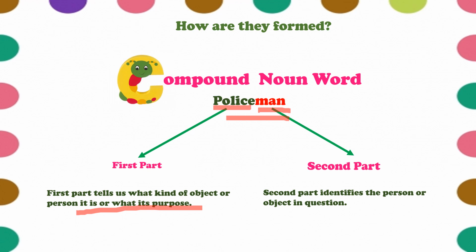Here man means it can be man, it can be woman. So the second part identifies the person or object in question. So here it is telling us that it's a policeman. So understanding how the word has been divided into two parts: the first part tells us what kind of object or person it is or what its purpose is, and the second part identifies the person or object in question. Now we'll see some more examples to understand this properly.